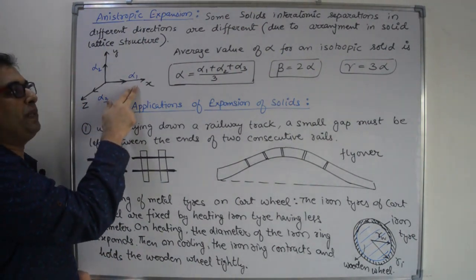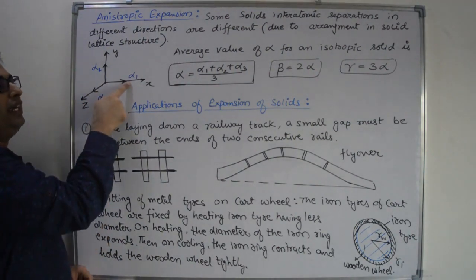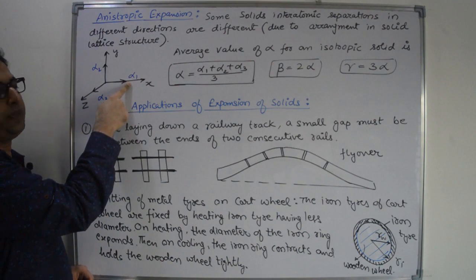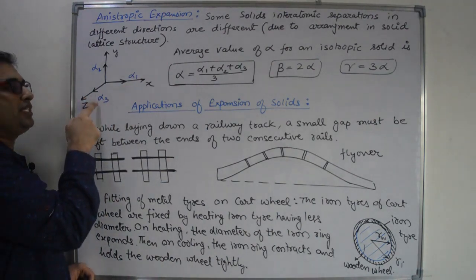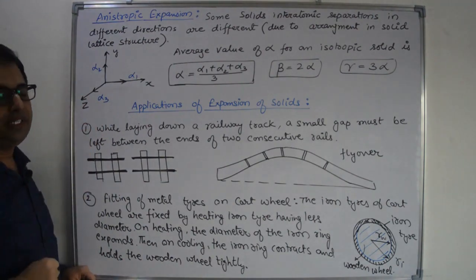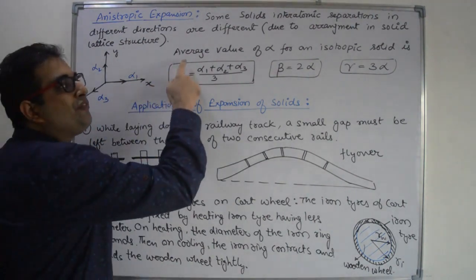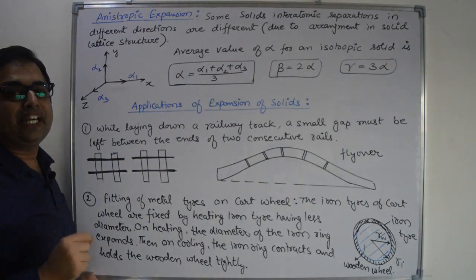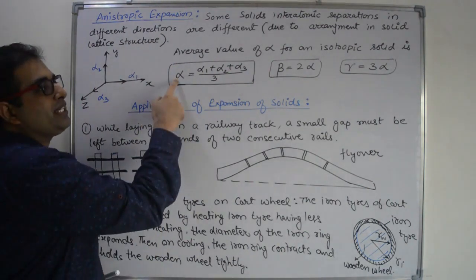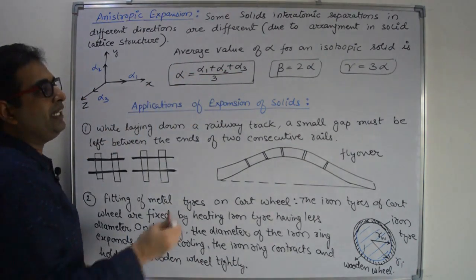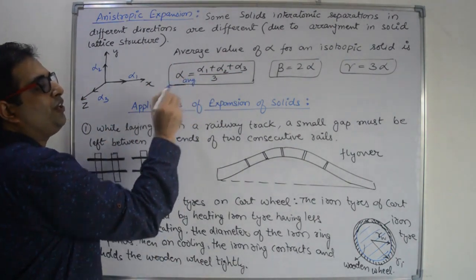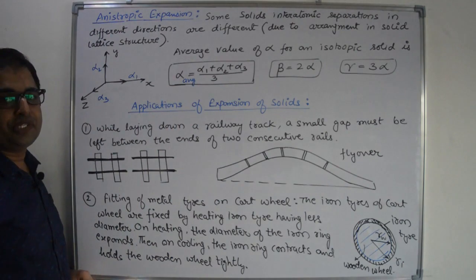Let us suppose the expansion in x direction is alpha 1, linear expansion coefficient, and in y direction it is alpha 2, in z direction it is alpha 3. Then we calculate the average value of linear expansion coefficient, that is alpha 1 plus alpha 2 plus alpha 3 divided by 3, and this is the average value of linear expansion coefficient.